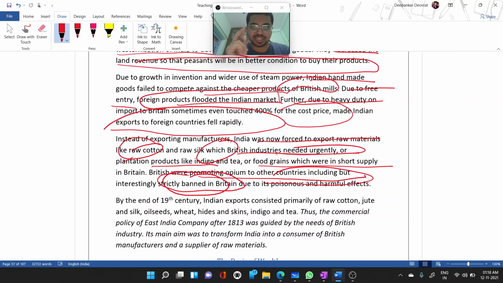Just see how evil-minded they were. They did not allow that product into their own country, but they allowed business with that product in other countries. That is what is called dirty business.